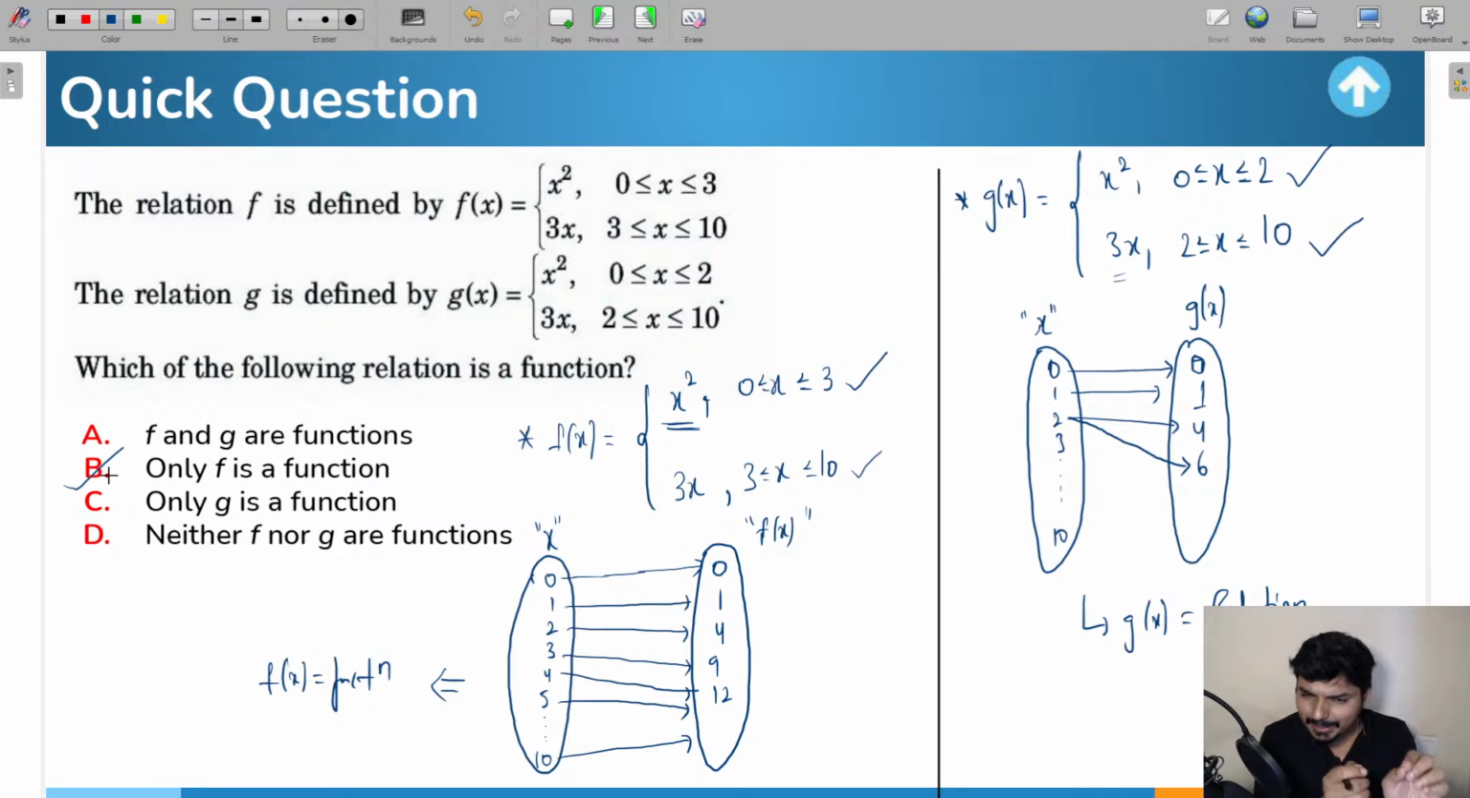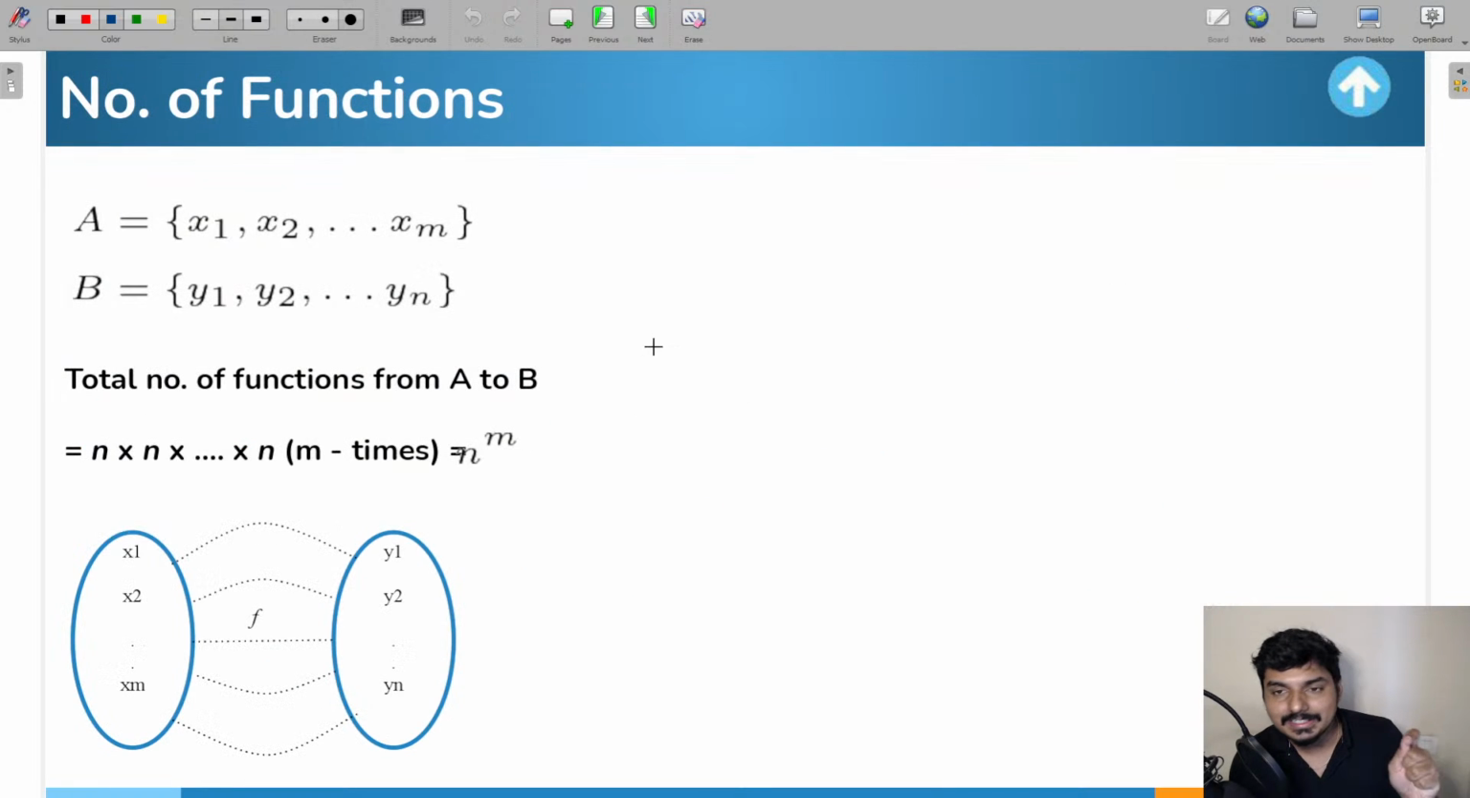Okay, so guys, this is basic. Whenever we want to discuss the concepts of domain and range, first you need to know what a function is, what a relation is, and what the difference between them is. Okay, now with this background, let us start understanding the concept of the number of functions.